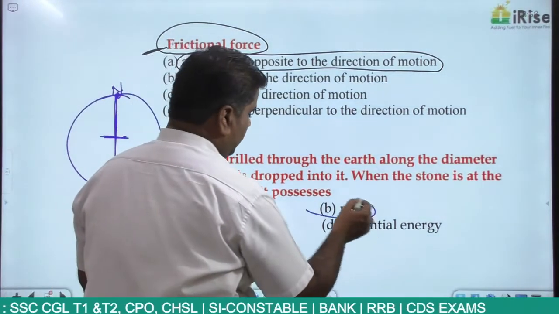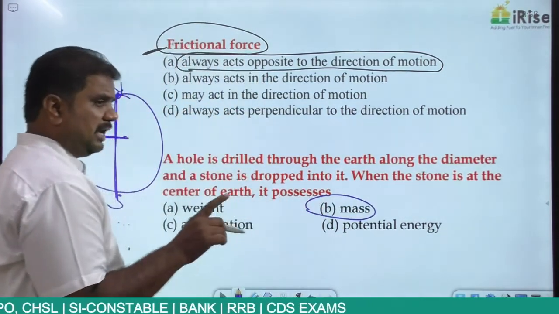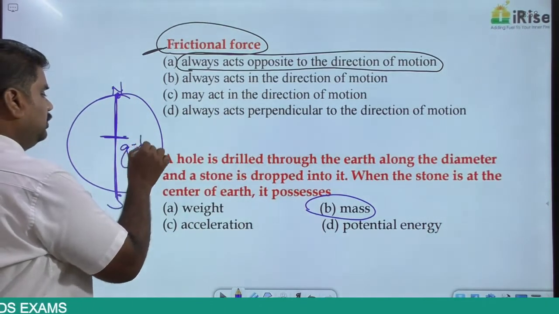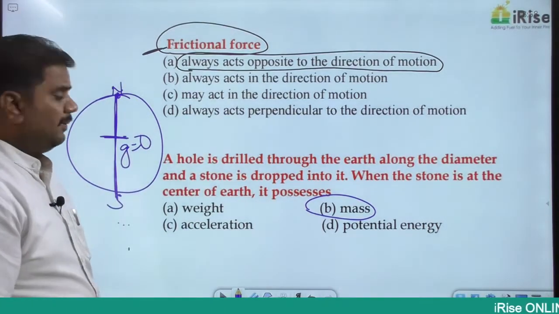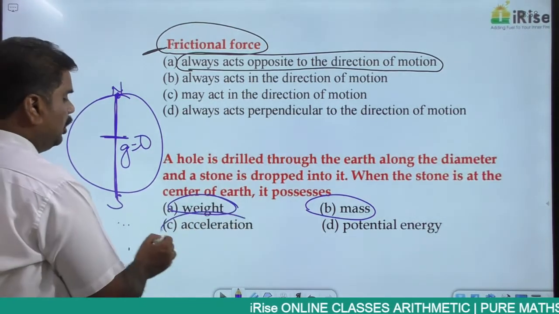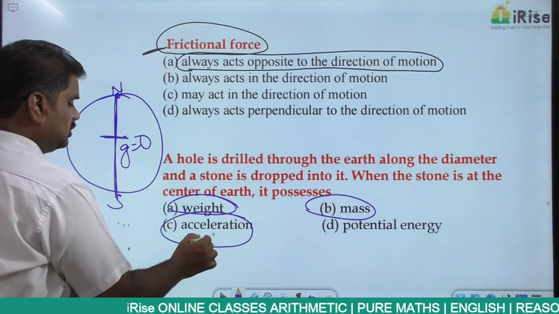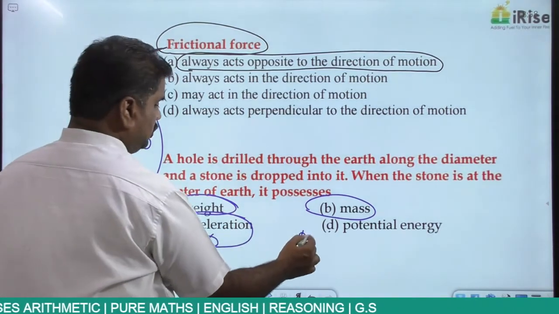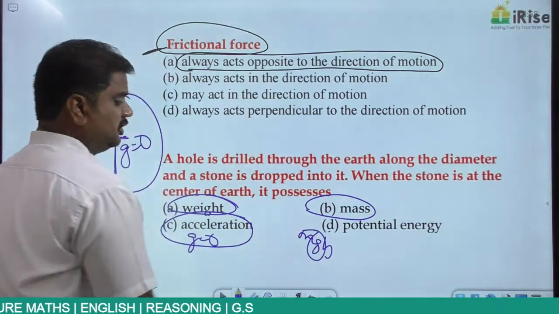It possesses only mass. It is not having any weight at that particular point, because at the center of earth, the value of g is equal to 0. When the value of g is equal to 0, weight is also equal to 0. At the same time, potential energy is also equal to 0, because g is equal to 0.